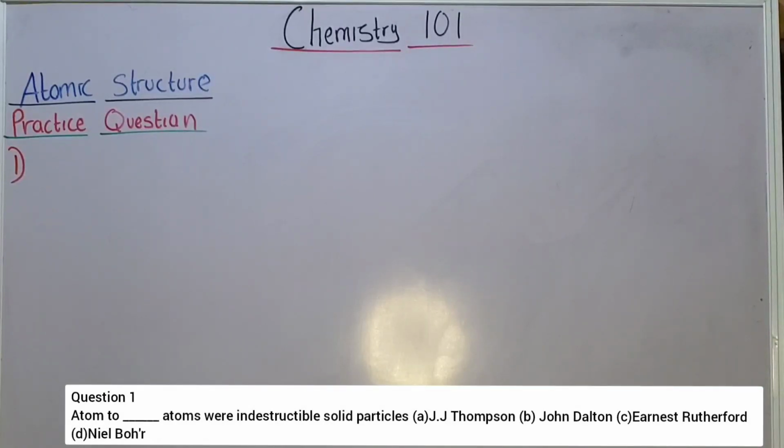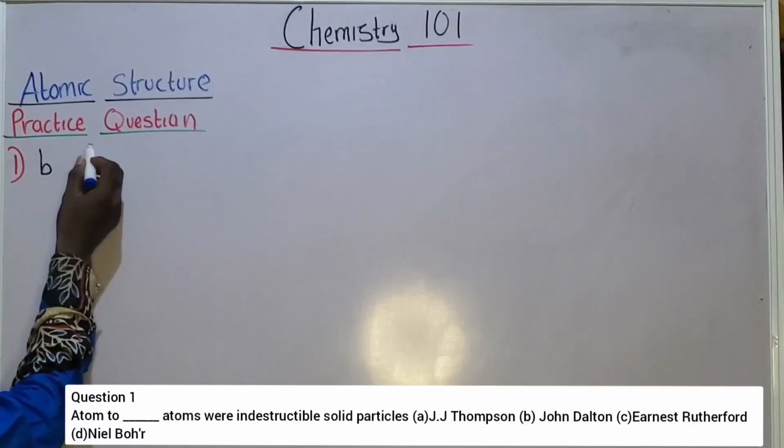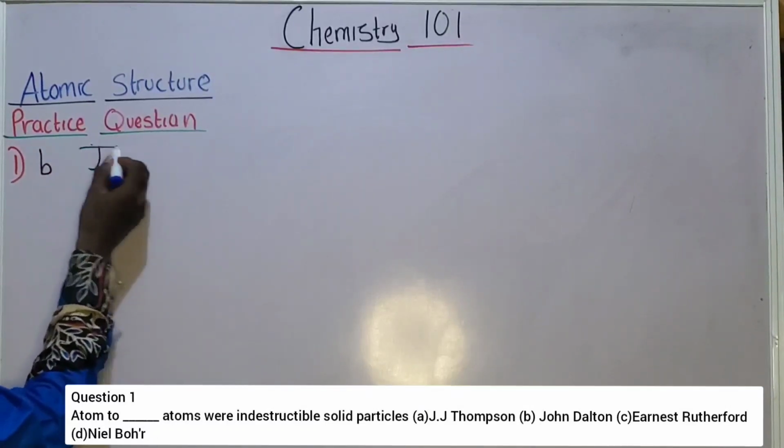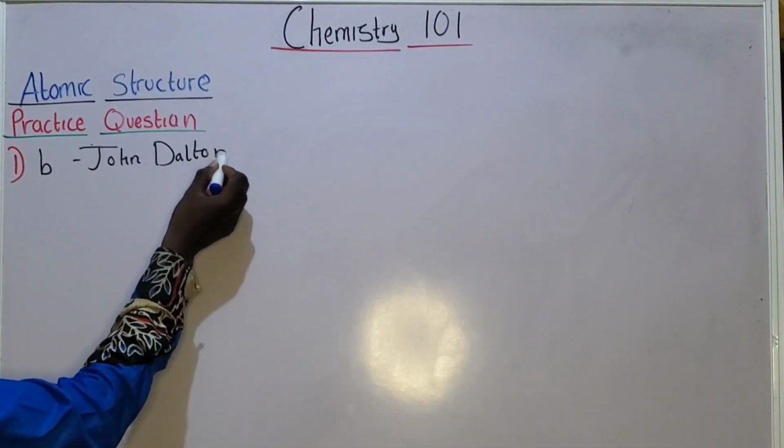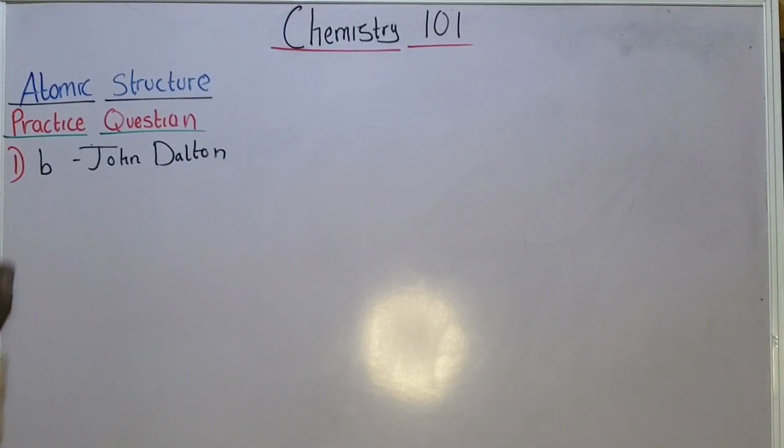Now, there is a particular scientist that postulates that atom is the smallest particle of an element. That is, atom cannot be destroyed and they cannot be created. You understand? So, out of the 4 scientists that we have in our options, which of them postulate that theory? The right answer to that question is John Dalton. Option B is correct. That is John Dalton. Okay.